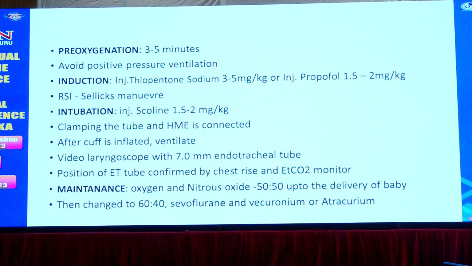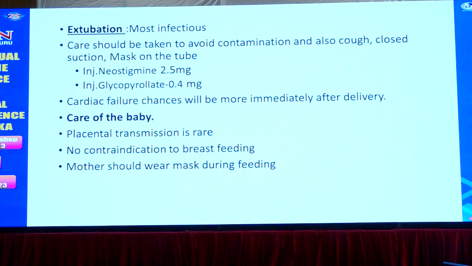Maintenance is oxygen and nitrous oxide 50-50 up to the delivery of the baby. Then we change to 60 to 40. We give inhalational agents like sevoflurane, and vecuronium or atracurium, depending upon the condition of the mother. Extubation is very infectious, so we have to take it very carefully.